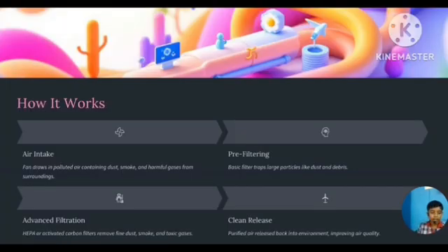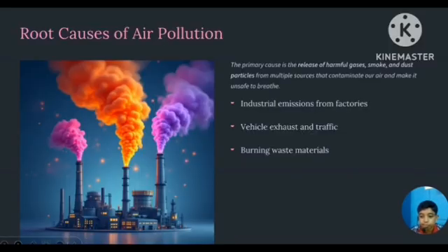It works using a box or a chamber in which an exhaust fan is there. That fan takes polluted air inside, the process of filtering will happen, and then after that, the clean air will be released.